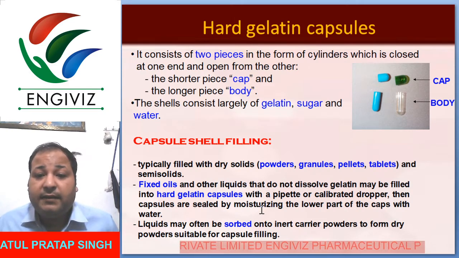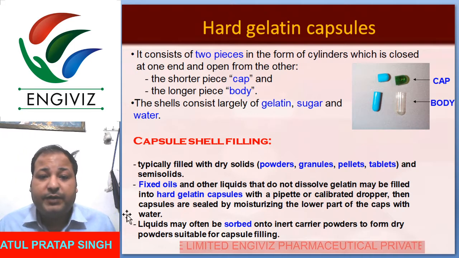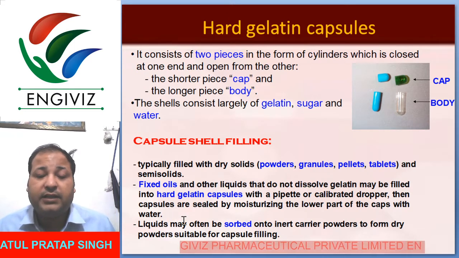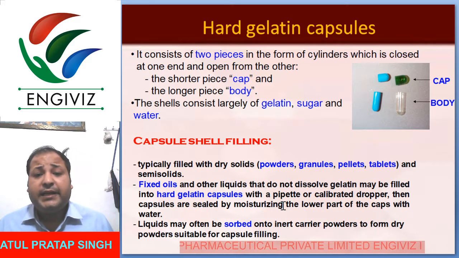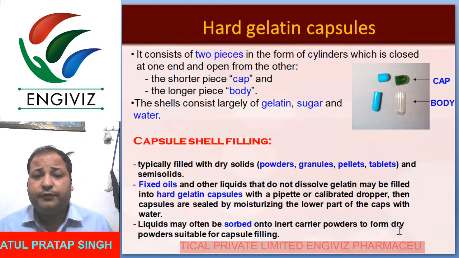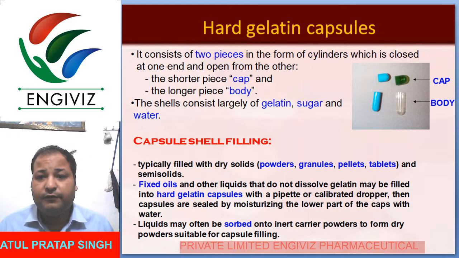They can be filled into the capsule with a pipette or calibrated dropper. Then capsules are sealed and dried, moistening the lower part of the cap with water. Liquids may often be sorbed onto an inert carrier powder to form a dry powder suitable for capsule filling.